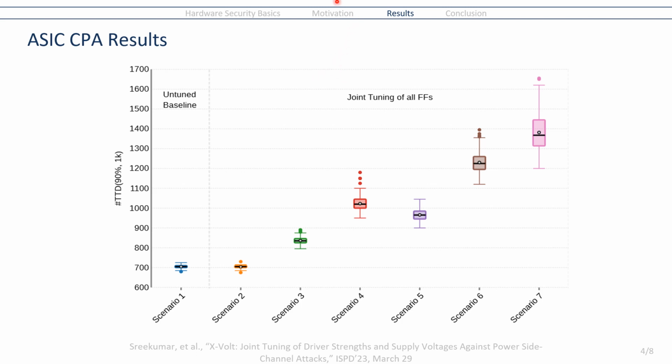Scenarios 3 and 4 are dynamic VCC tuning, and this already shows significant improvement over the baseline, which is in line with previous work. Scenarios 5 and 6 represent dynamic driver strength tuning, and we see how driver strength tuning actually shows an improvement over its VCC tuning counterparts, because 5 is better than 3, and scenario 6 is better than scenario 4. Lastly, scenario 7 represents all dynamic tuning, which is dynamic VCC tuning combined with dynamic driver strength tuning. And this shows the best resilience, justifying our intuition that driver strength tuning could be a useful tool to improve security against power side channel attacks.